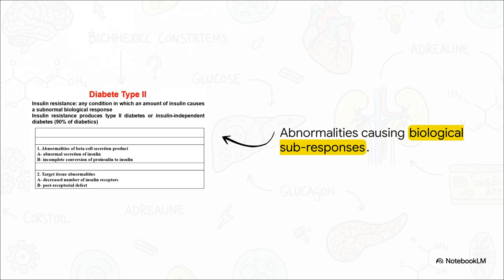The second issue is target tissue abnormalities. A cell might just produce fewer insulin receptors, or there's a post-receptorial defect. That means the insulin binds perfectly, but the internal cascade, all that IRS1, PKB, and GLUT4 stuff we just mapped out, is broken. This is exactly why mapping these biochemical pathways matters so much. Fixing a post-receptorial defect requires totally different pharmacology than treating a simple lack of insulin synthesis.